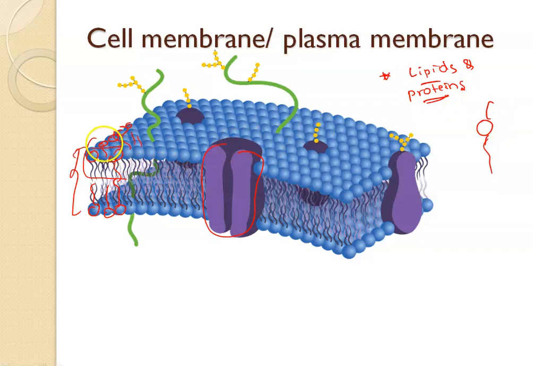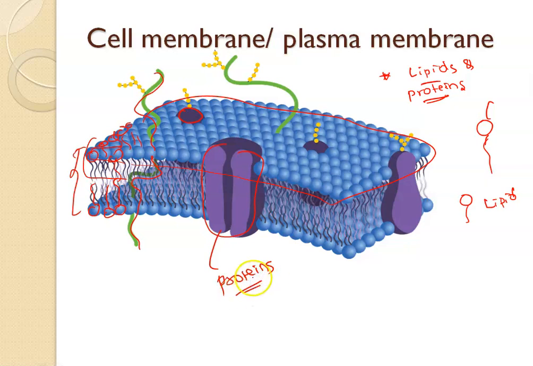These are the layers of arrangement of lipids. See here, this is your lipid, and the green structure embedded here is one kind of protein. There are different types of proteins we have.